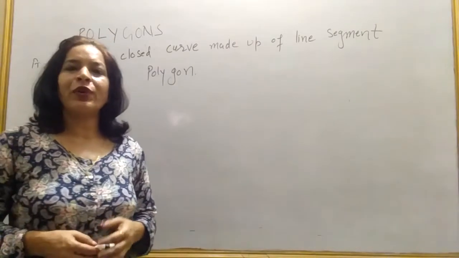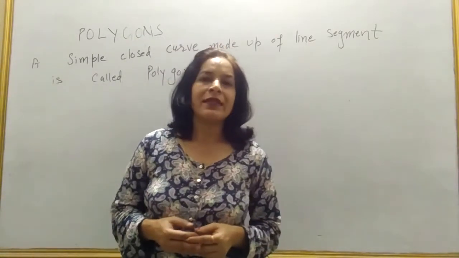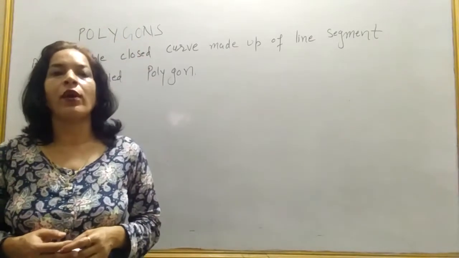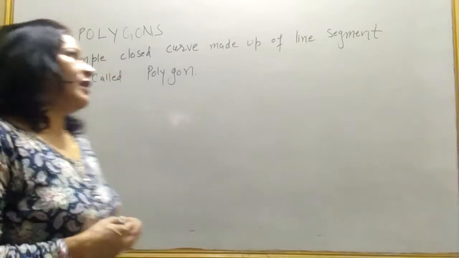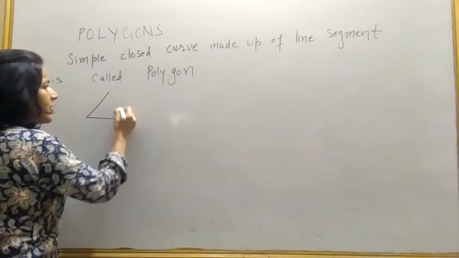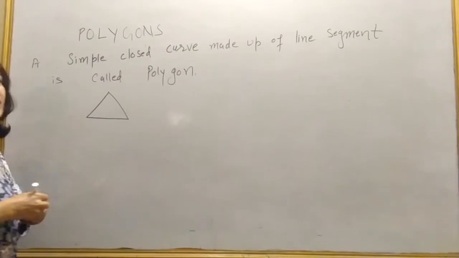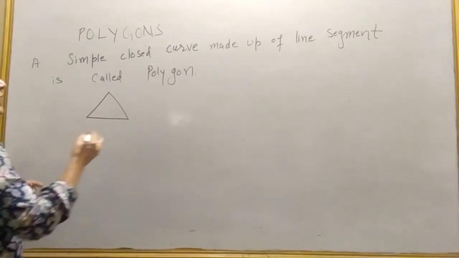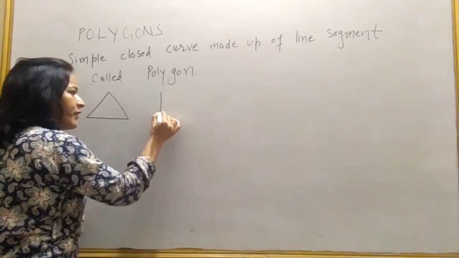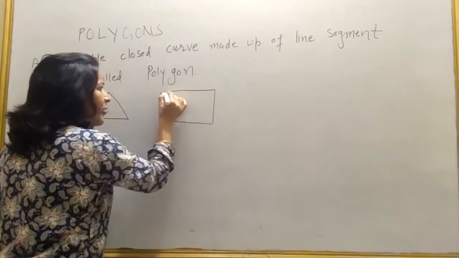Hello everyone, our today's topic is polygon. What is polygon? A simple closed curve made up of only line segment is called polygon. Simple closed curve. Why curve? Because I did not lift pencil, and it is closed and made by only line segment. I am drawing a curve here, not lifting the pencil, and this curve is totally made up of line segment.